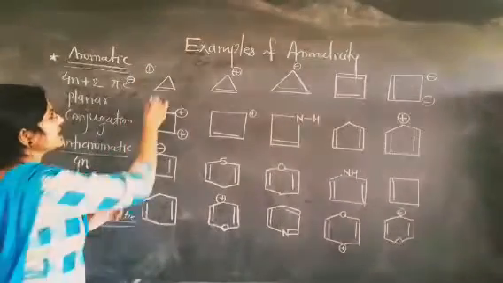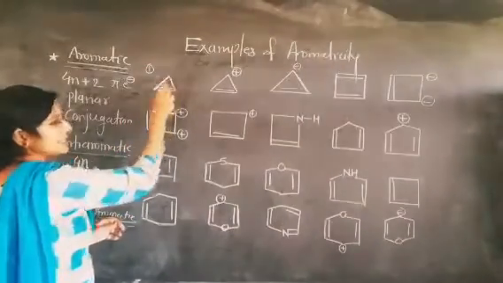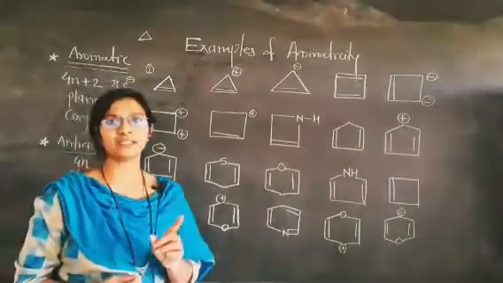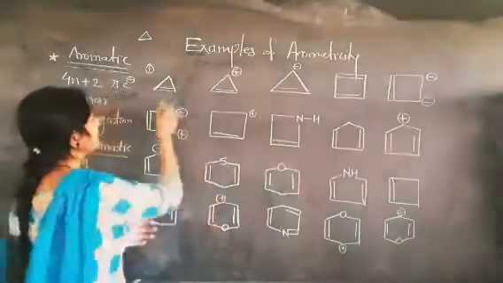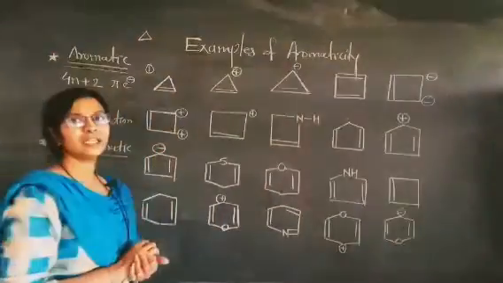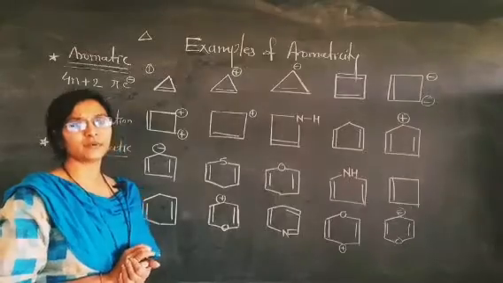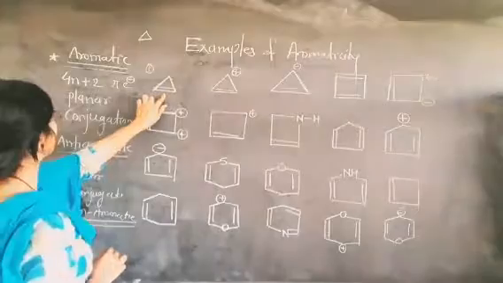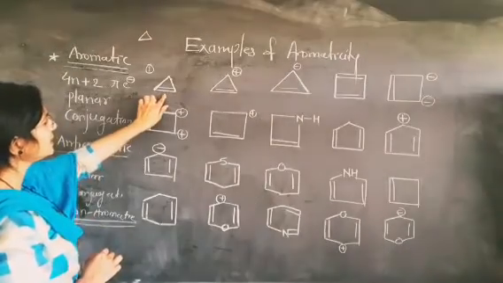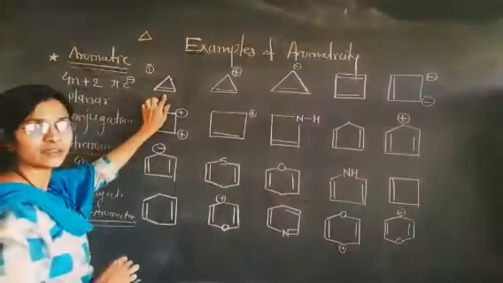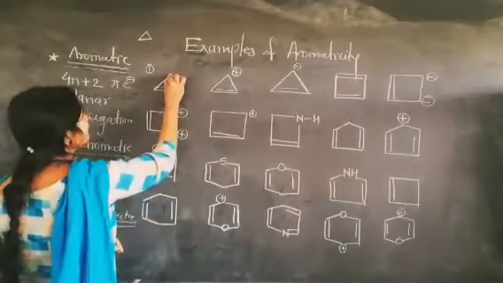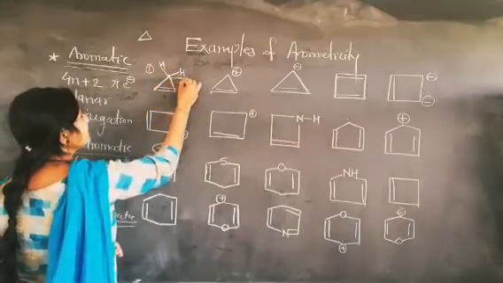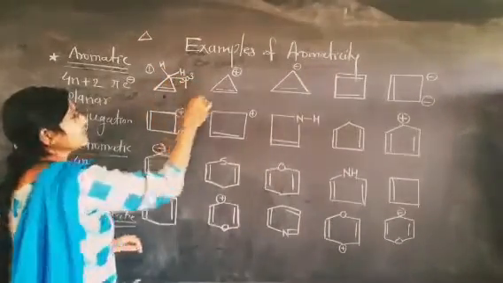Of course, this is a cyclopropane ring, and one single bond is replaced by one double bond, therefore it is cyclopropene. And friends, if you look at this compound, it follows the 4n plus 2 pi electron system, but look, here there are 2 hydrogen atoms, and therefore here is an sp3 hybridized carbon.